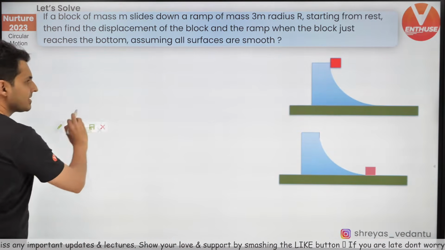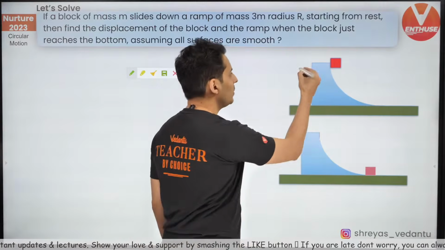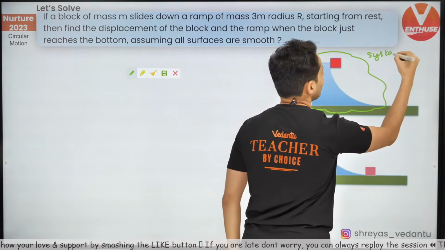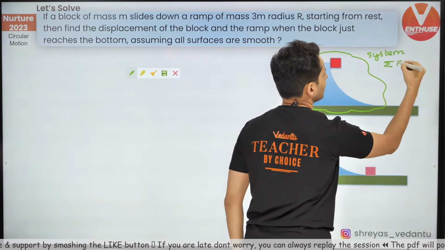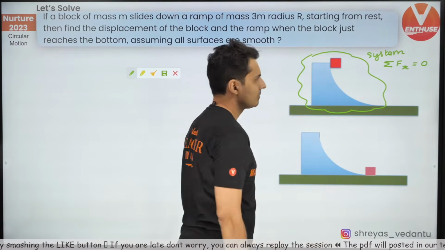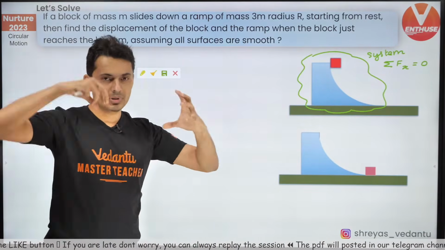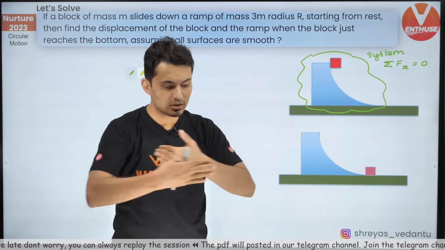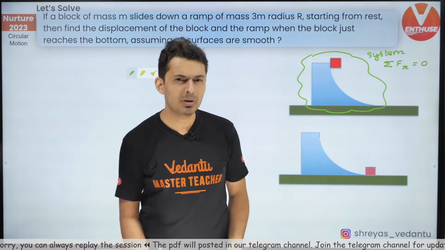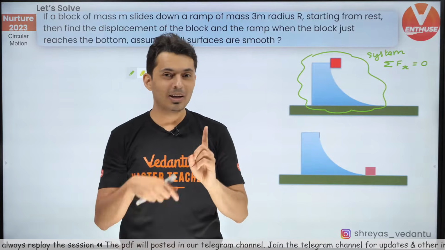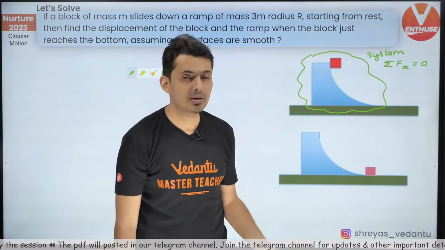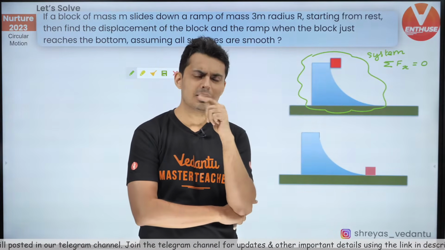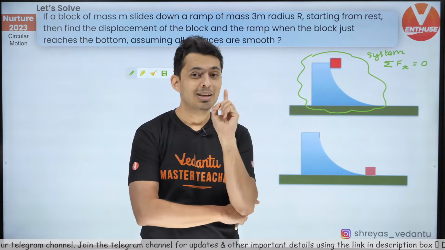Well, in this problem, if you take this as your system, you can clearly see that the net force in the x direction is 0. Can you see that? This block slides down, the forces are internal, all the surfaces are smooth, so there is no force in the x direction. But in the y direction, there is normal and gravity, so maybe net force is not 0. In fact, you will be like, sir, normal will be equal to mg, no? So if normal is mg, net force will be 0, right? No, it will not be 0.